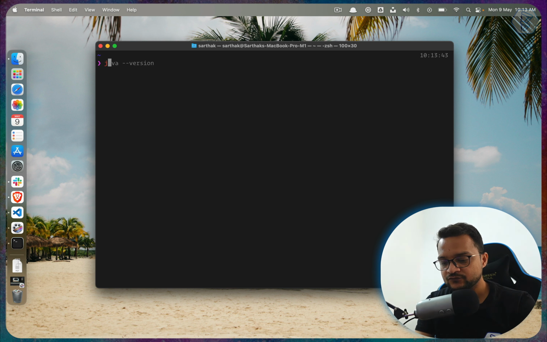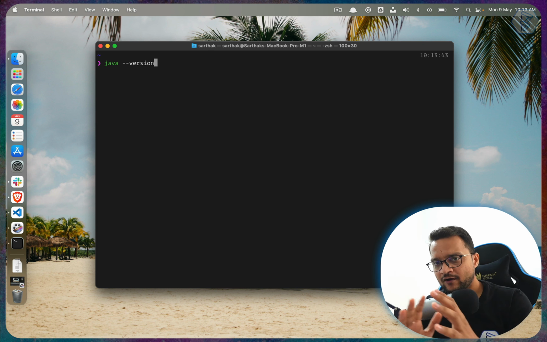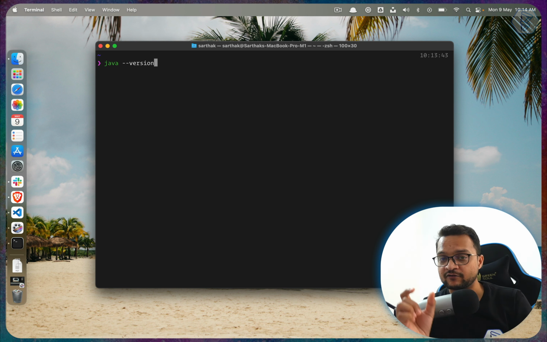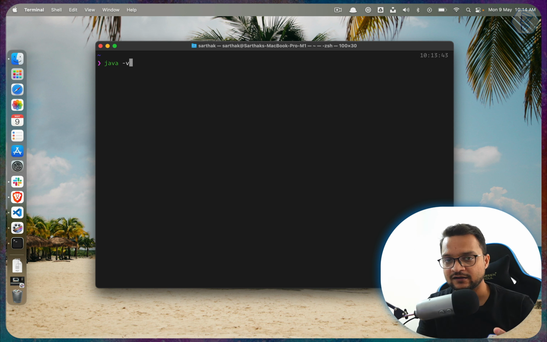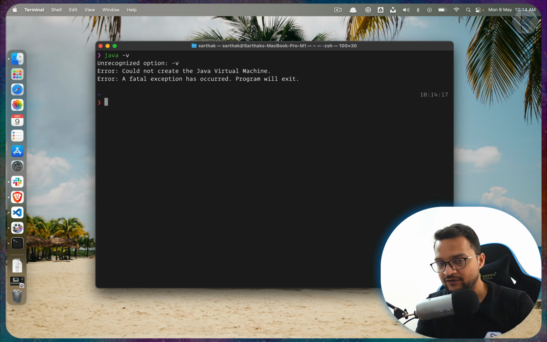Then just write java, then hyphen version. It is absolutely important to put two hyphens. Remember, whenever you write any kind of command, and you have to write a word as an option in the command, then you use a double hyphen. If you just have a single letter like v, then you don't use double, you just use a single hyphen. But Java doesn't support this. Java supports the double hyphen and the full word, which is version.